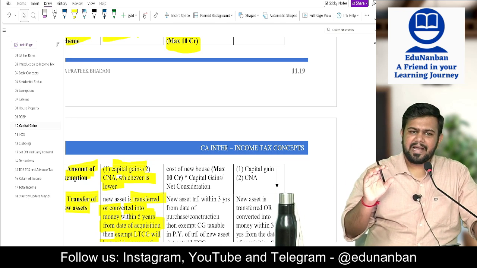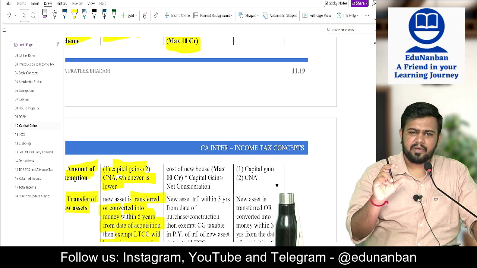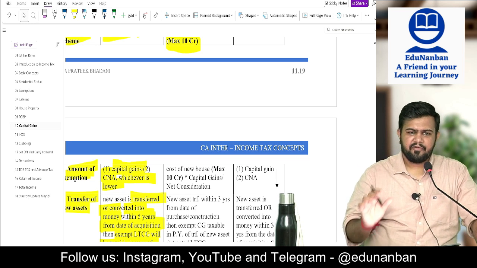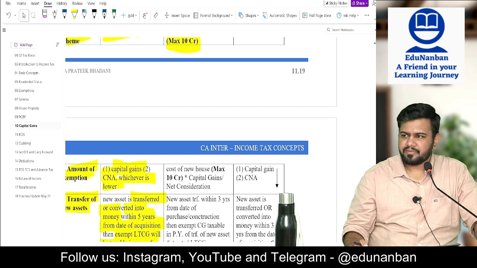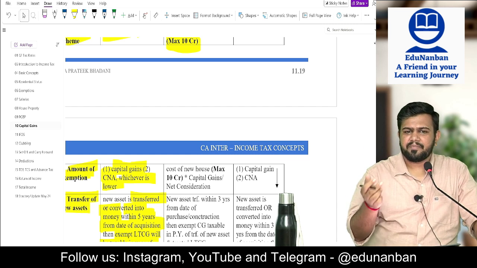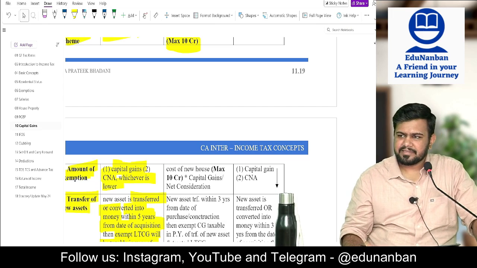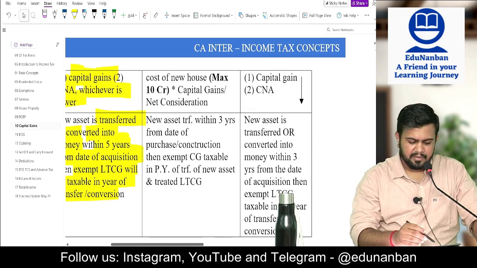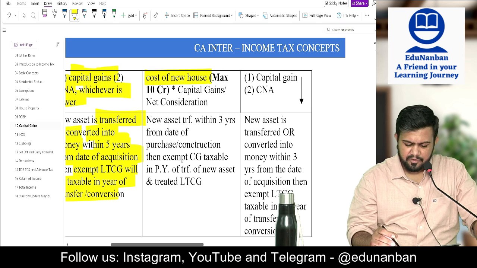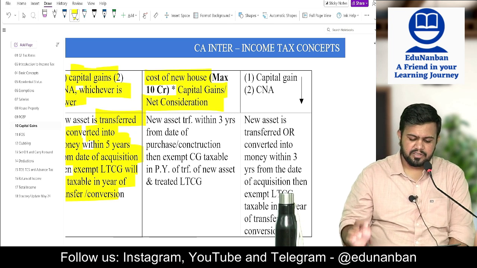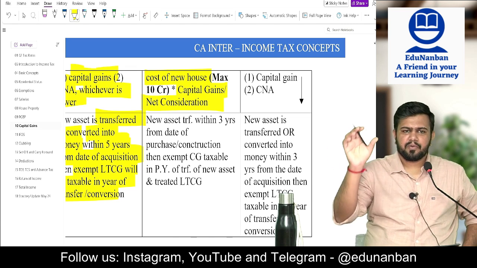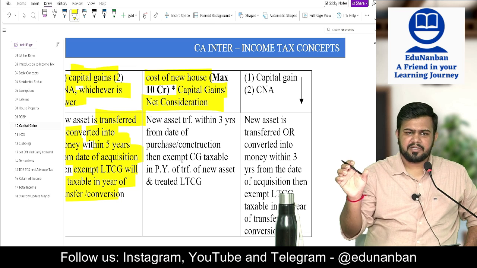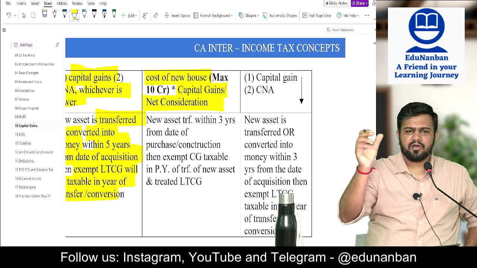Sir, what if I am not investing the full value? I am investing only 50% of net consideration. In such a case, only 50% of capital gain will be exempt. Sir, I am investing only 30%, then only 30% of capital gain will be exempt. So here you have to compute proportionately. Cost of new asset multiplied by capital gain divided by net consideration. Cost of the new house multiplied by capital gain divided by net consideration. So capital gain by net consideration is the proportion, multiplied by cost of new house.